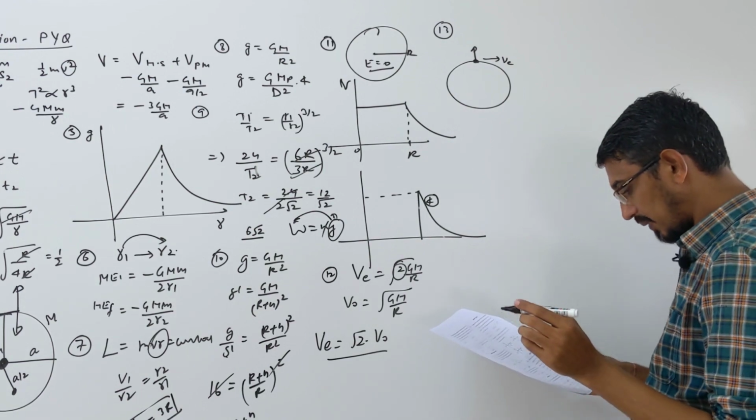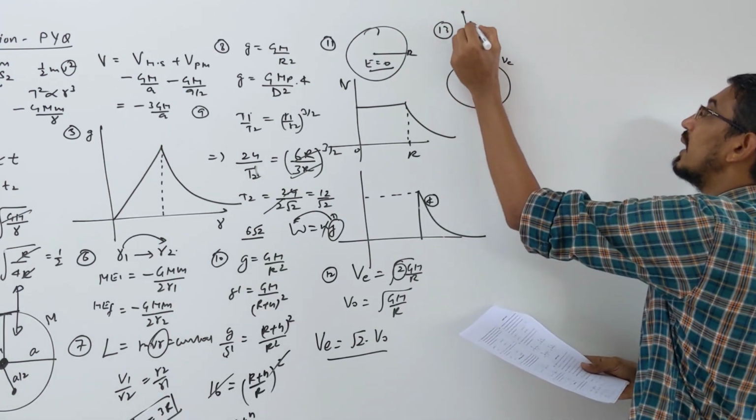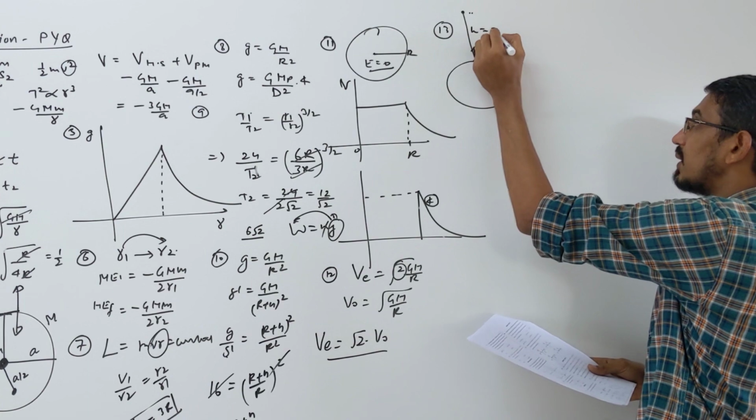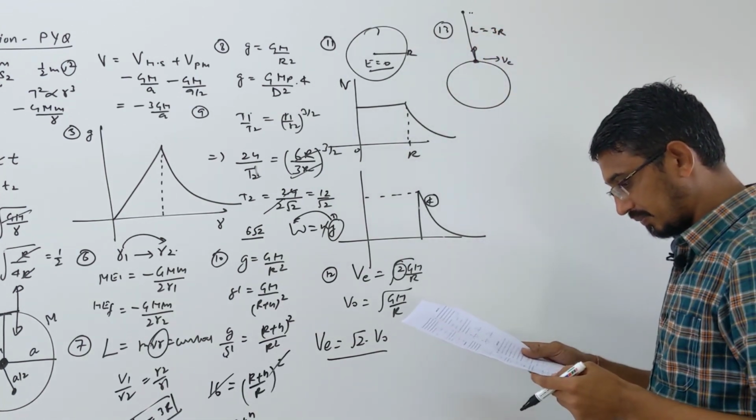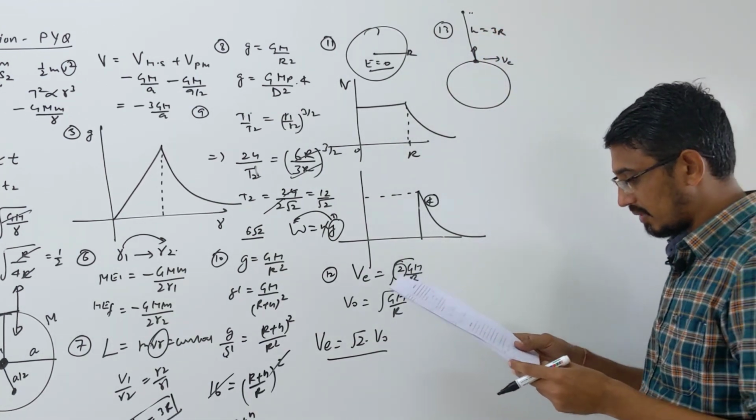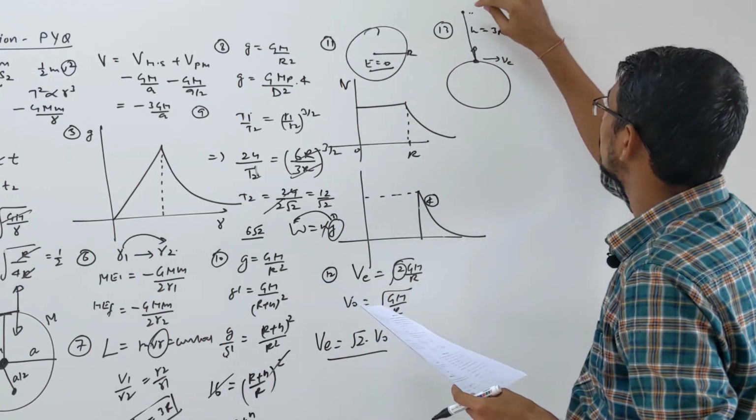Then they are saying calculate its velocity at some height. At this height h, what is the velocity at this point? h is given as 3R from the surface. Okay, 3R is given from the surface, and we have to find the velocity at this point.